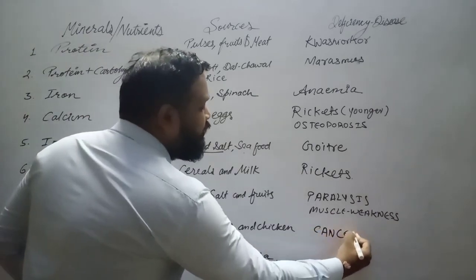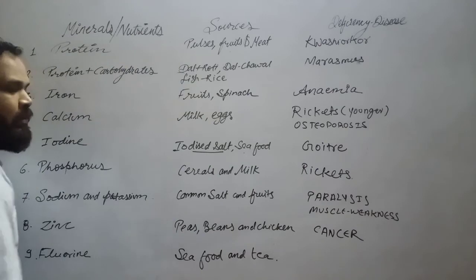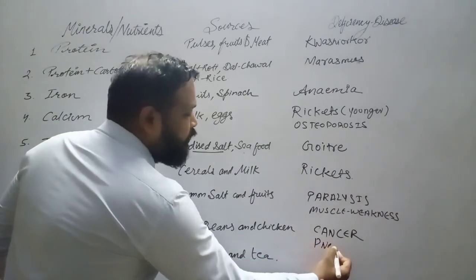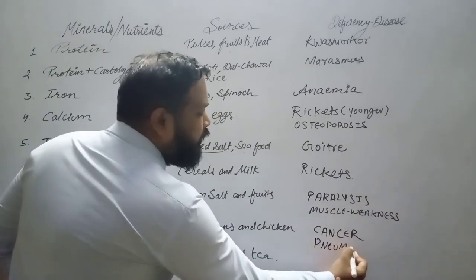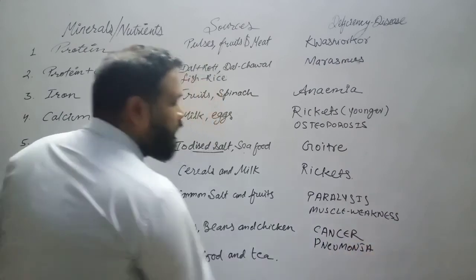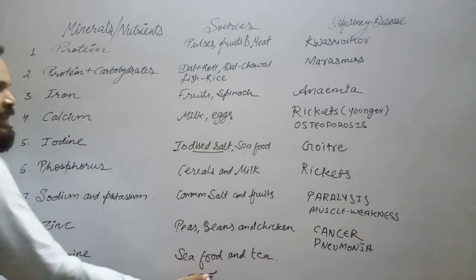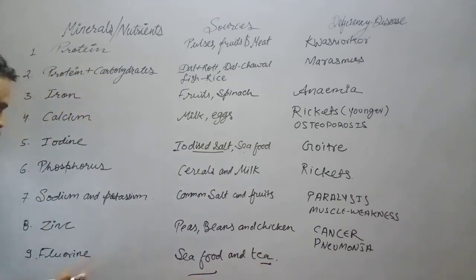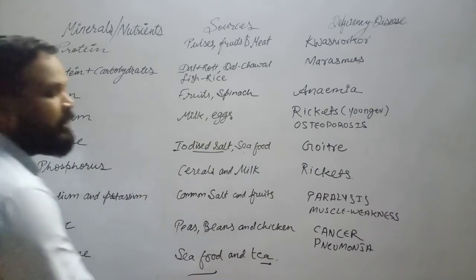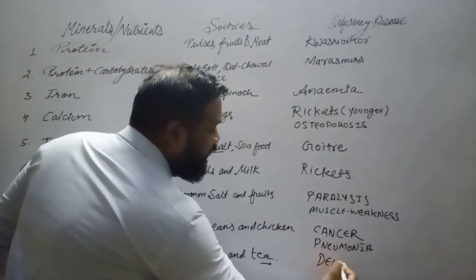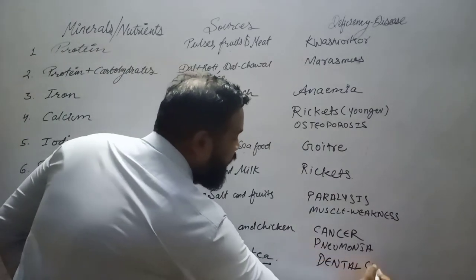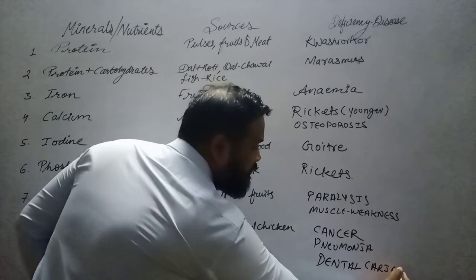Zinc deficiency can lead to the very dangerous disease cancer, and it can also promote pneumonia if there is no zinc. Okay, fluorine is found in seafood and India's famous tea. Yes, fluorine is found in seafood and tea. What happens if there is not sufficient fluorine in your diet? Yes, you will have dental issues, dental caries.